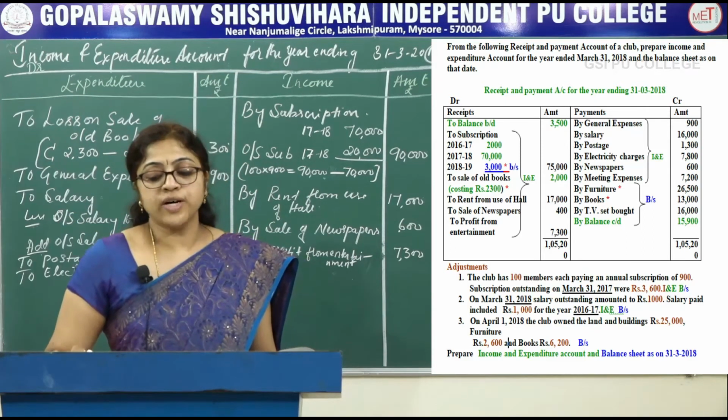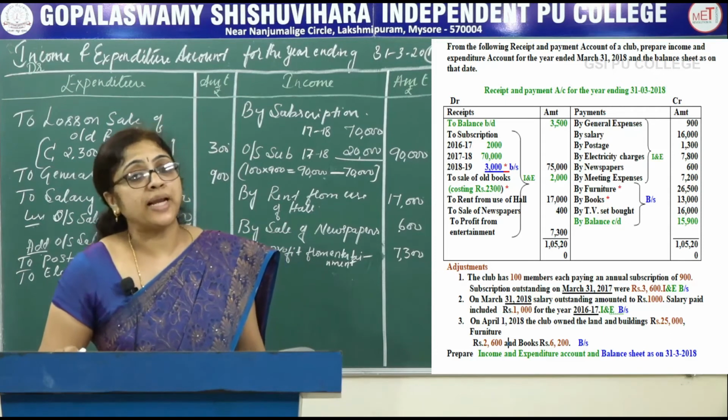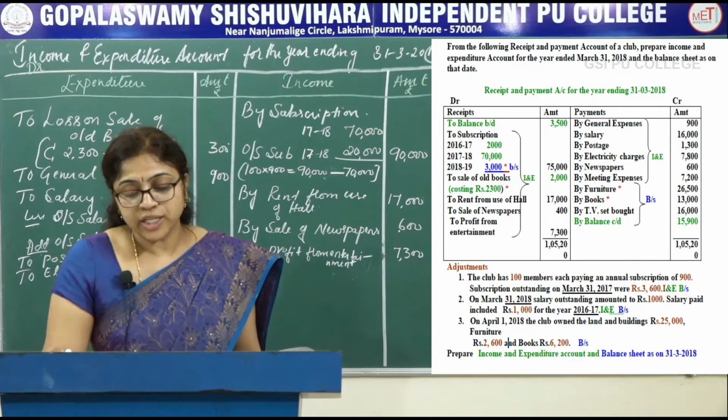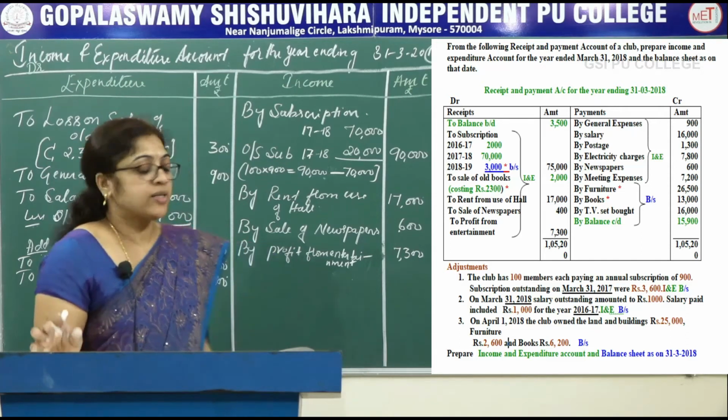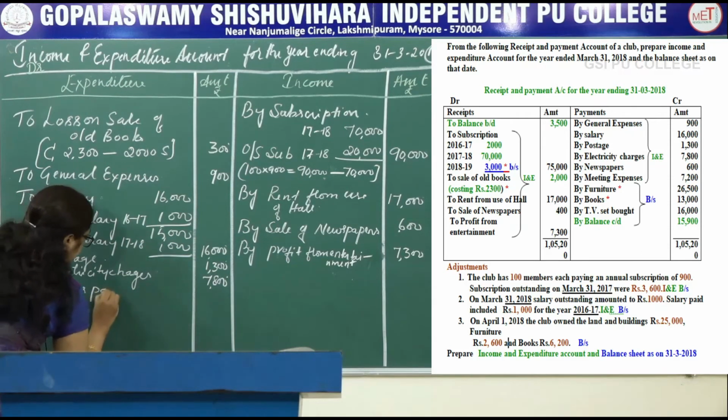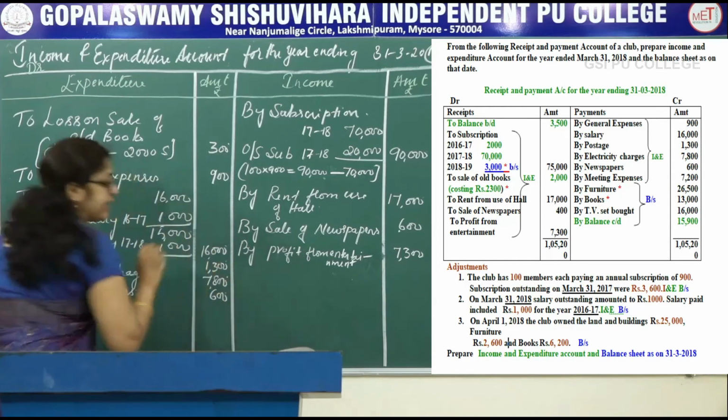Next, furniture and books, that is capital expenditure, it is recorded in the balance sheet. Next one, newspaper is there, so it is a revenue expenditure. To newspaper, that is 600.